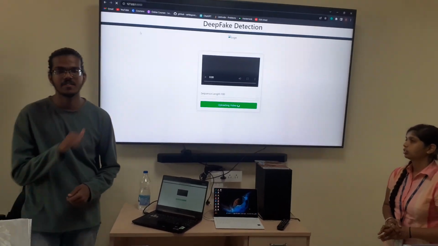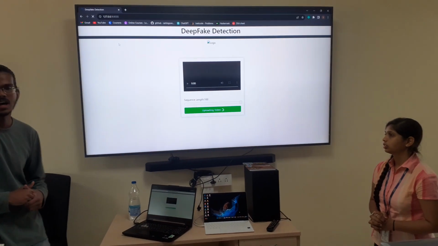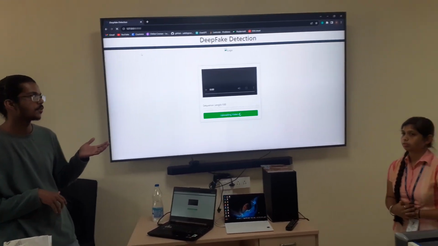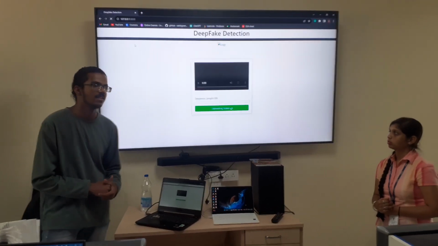The reason behind everything being slow is that we are limited by the hardware capability. We need a stronger GPU and more computation power to get this done in less time.